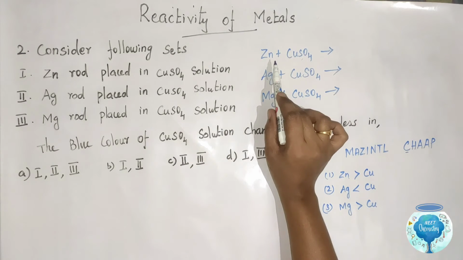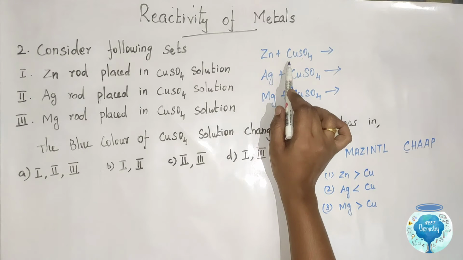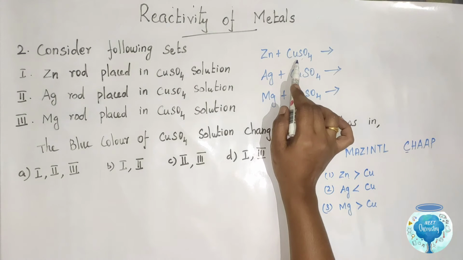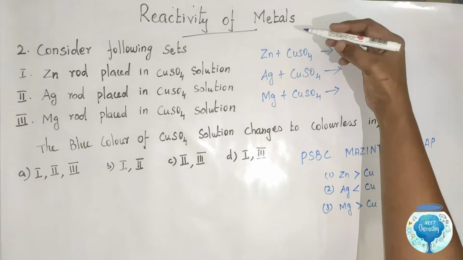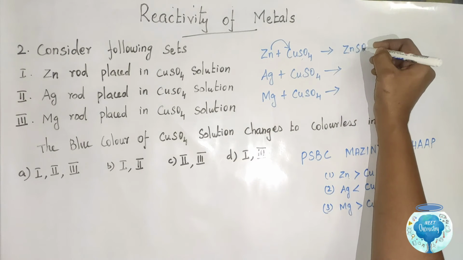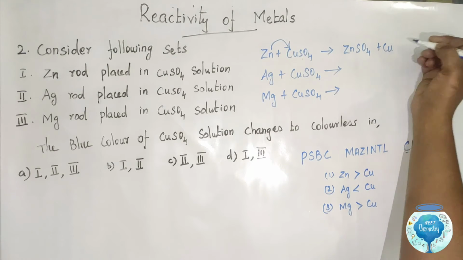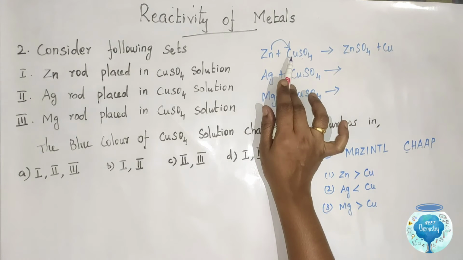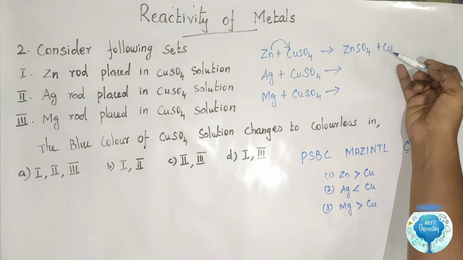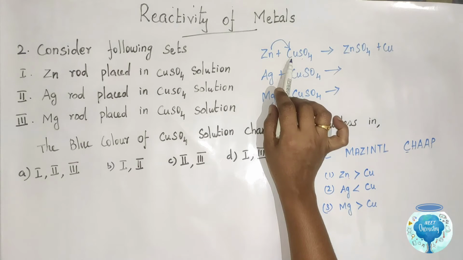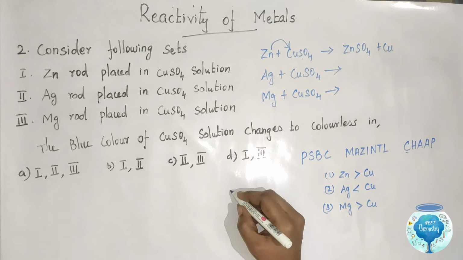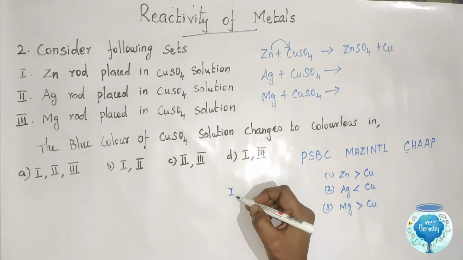So here the more reactive metal displaces the less reactive metal easily. So zinc displaces copper from copper sulfate solution. So we get the product zinc sulfate and copper. Now the color changes from blue to colorless. So the first case will change the color.